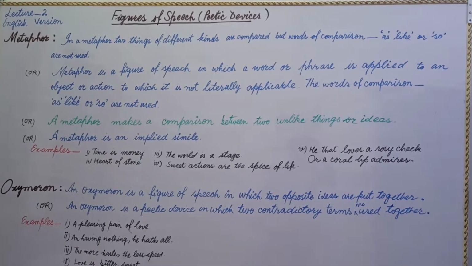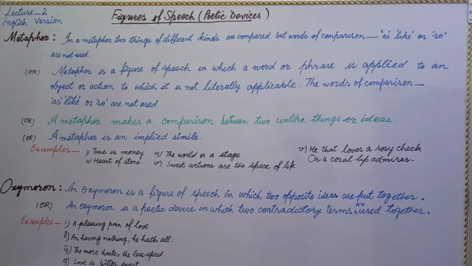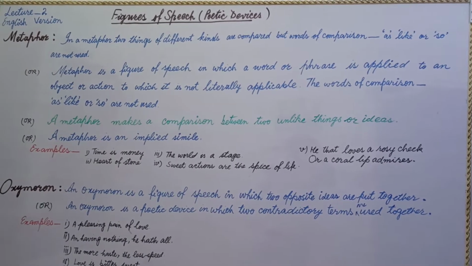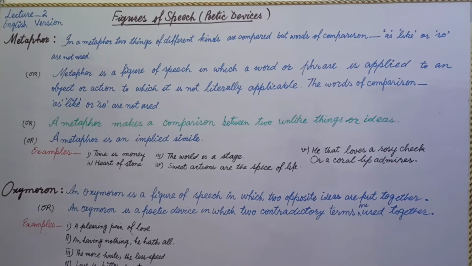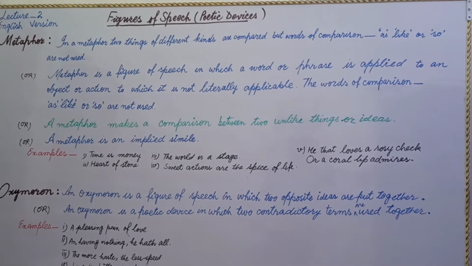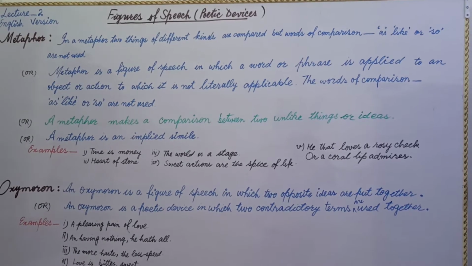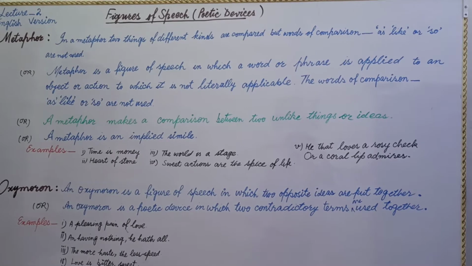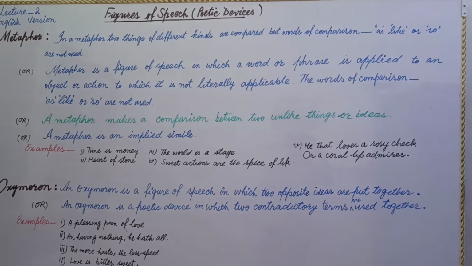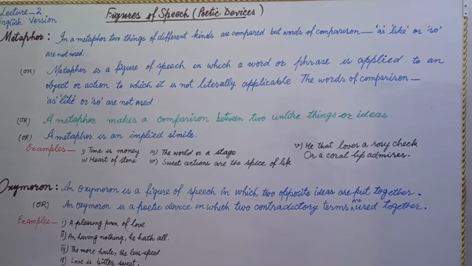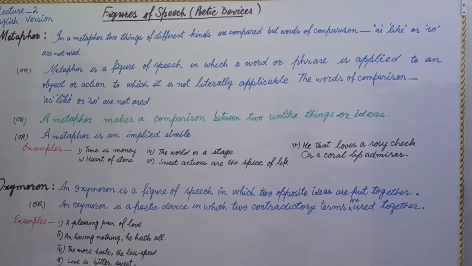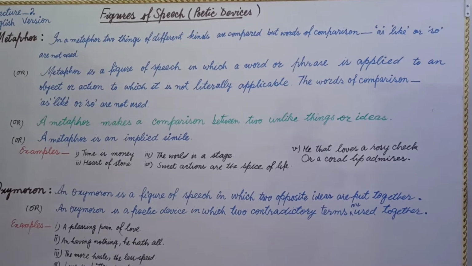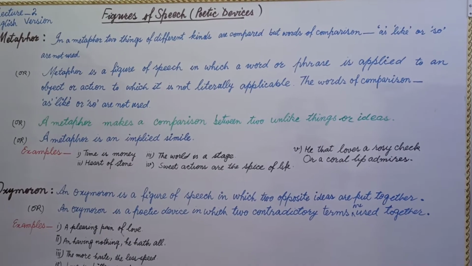Dear students of English literature, we welcome you in our lecture 2, English version, in which we have a series of figures of speech or poetic devices. And the topic in this series is metaphor and oxymoron today. In previous lecture 1, you went through what simile is, what the definition of a simile is, and how you can identify a simile from a poetic device or a piece of prose. Today, you are going to learn what metaphor is and what the definition of metaphor is, as well as oxymoron.